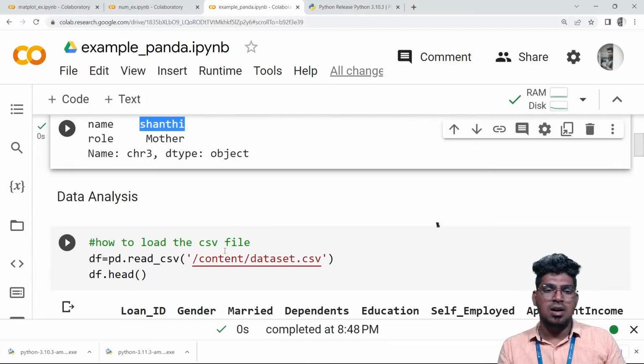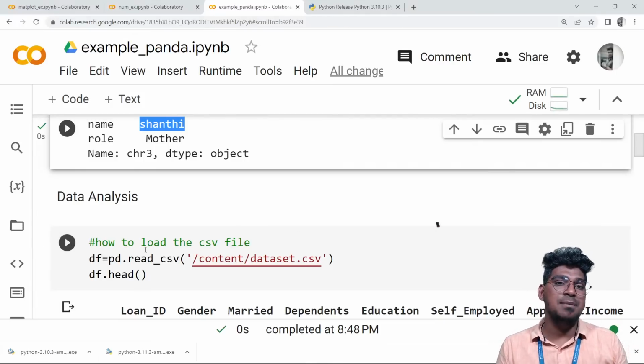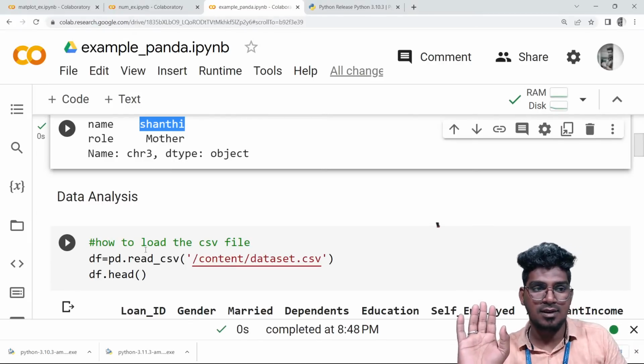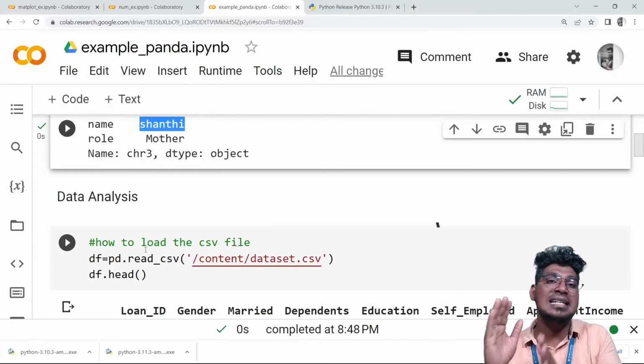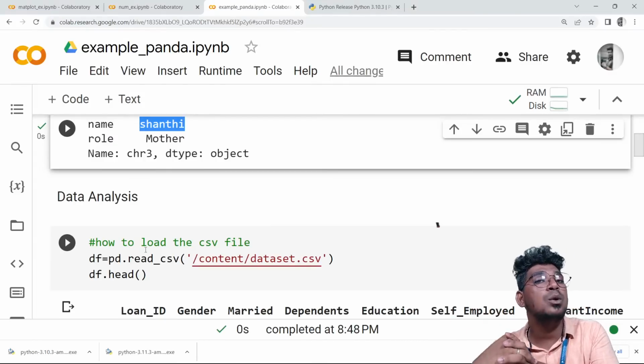Okay. So how to load the data set? The Pandas library is majorly helpful for manipulating the data. Is that clear now? Manipulating the data means I'm going to load the CSV file here. How can we load that?